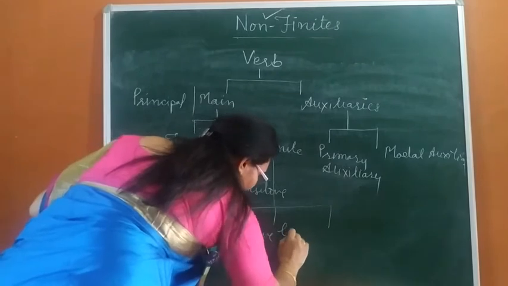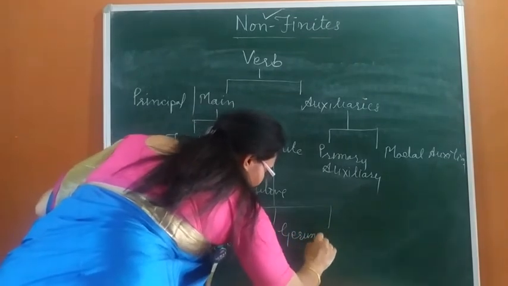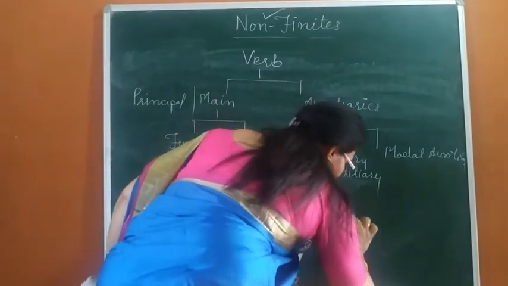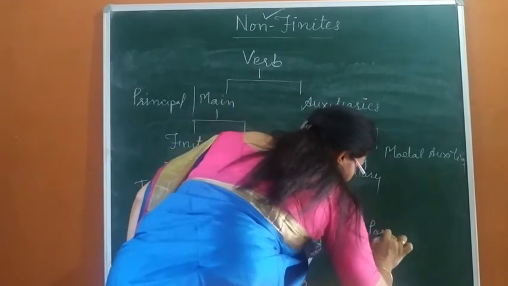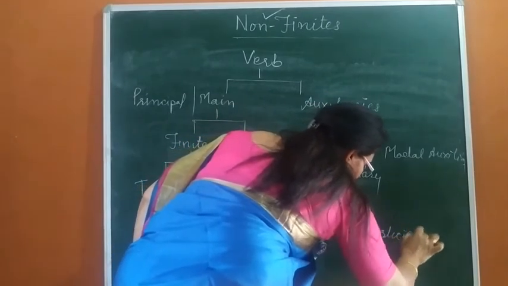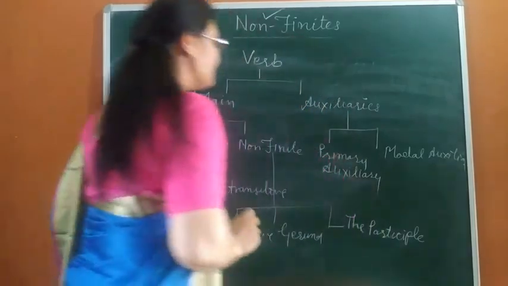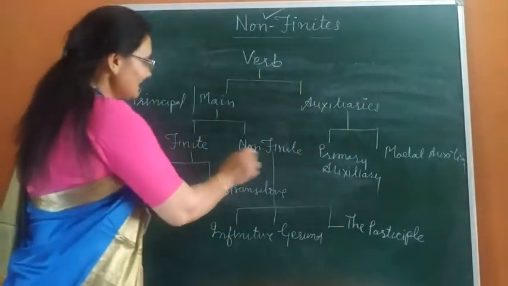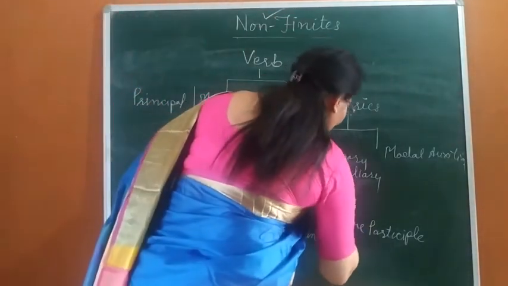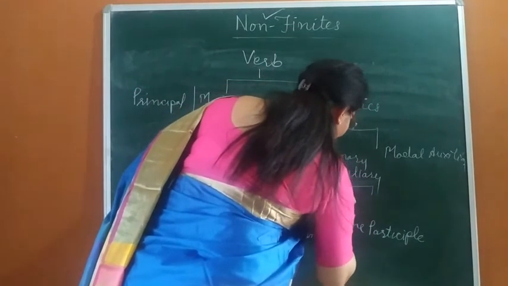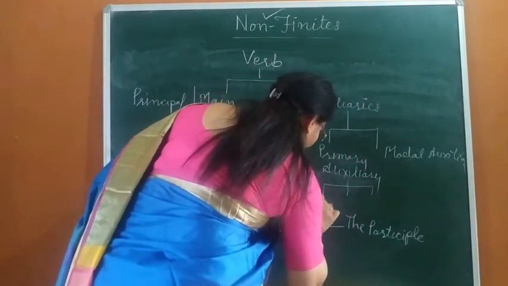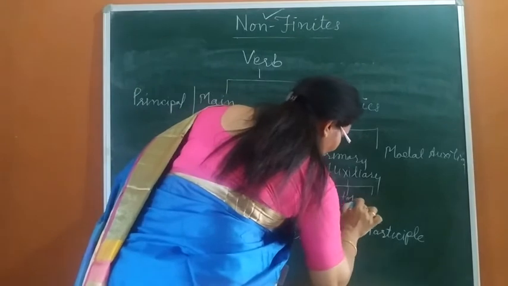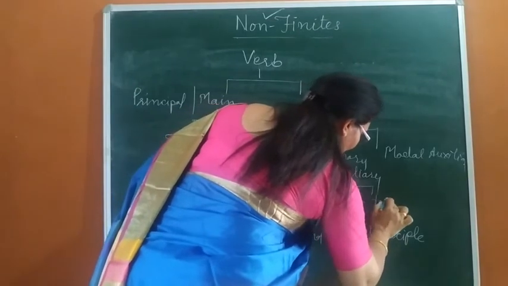Second, gerund, and third one is the participle. Primary auxiliaries are divided into three parts. First is to do, to be, and to have.